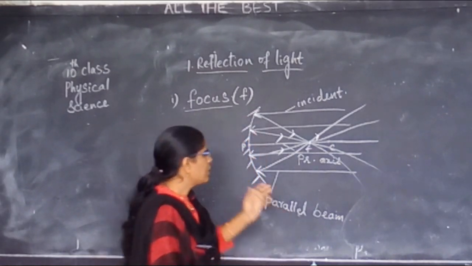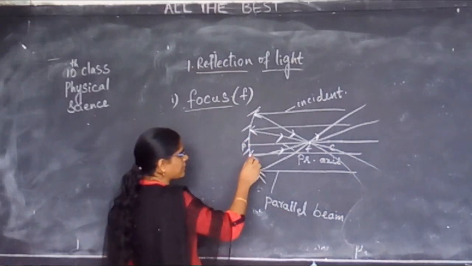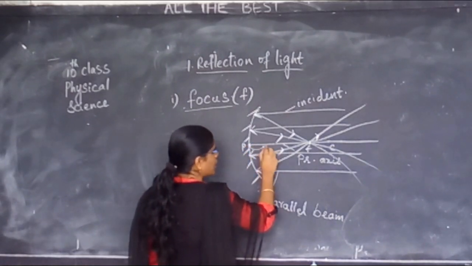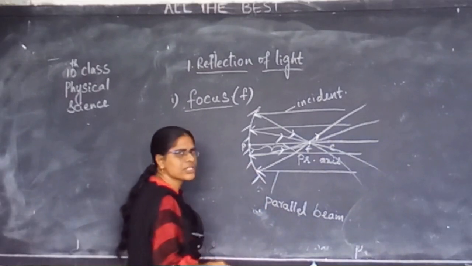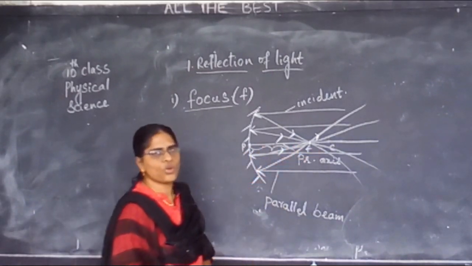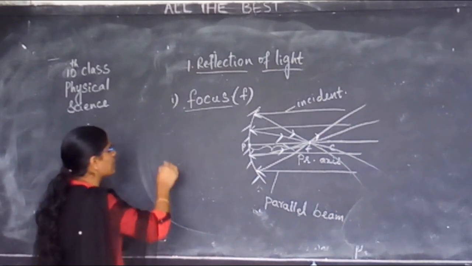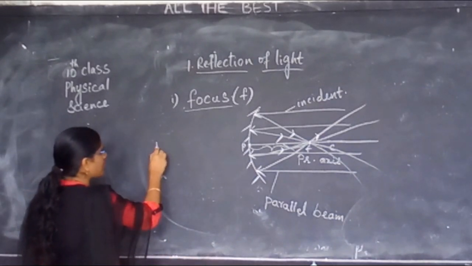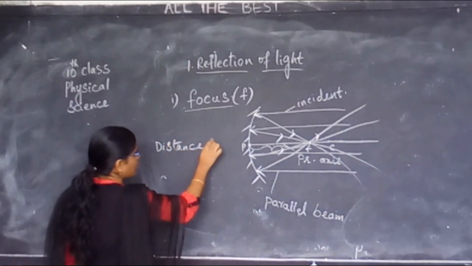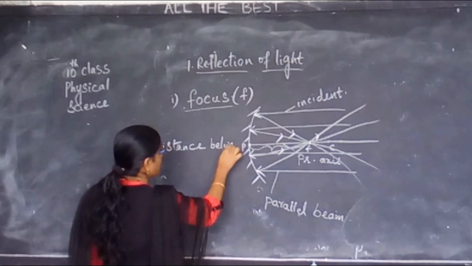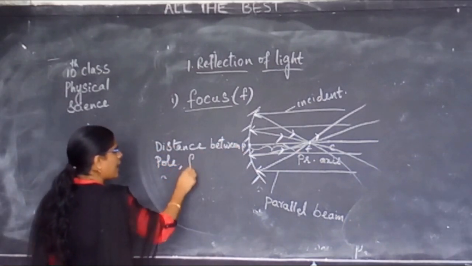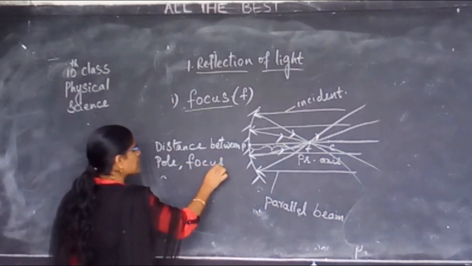Now, look at the figure. Is there a certain distance between your pole and focus?